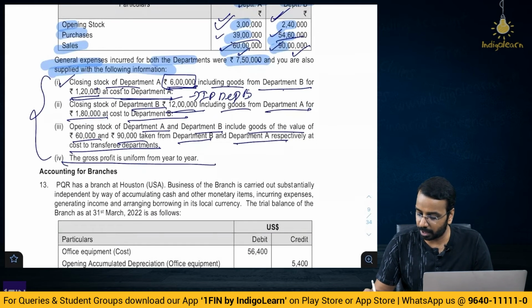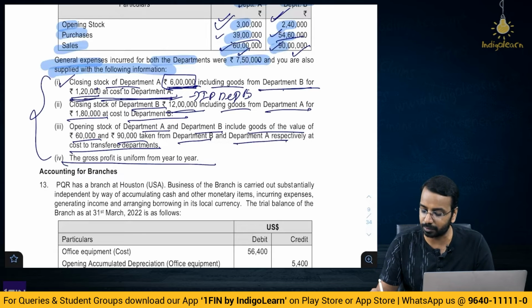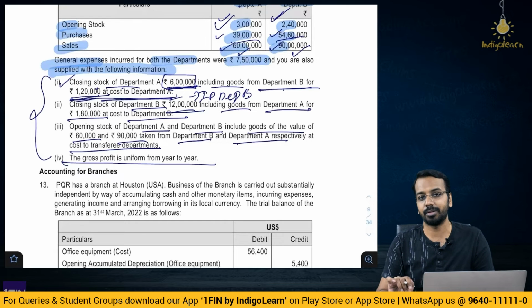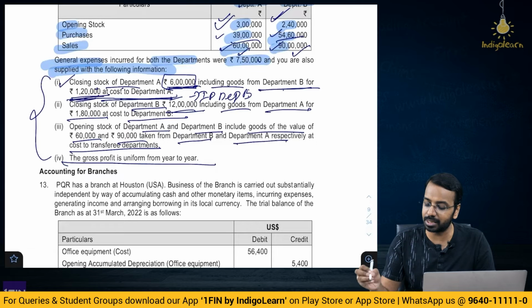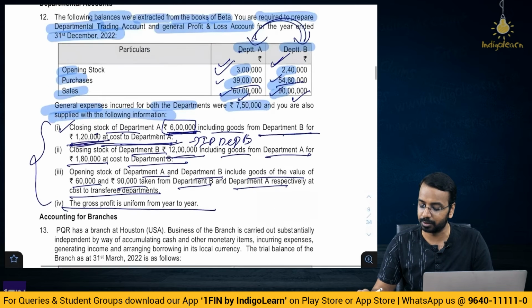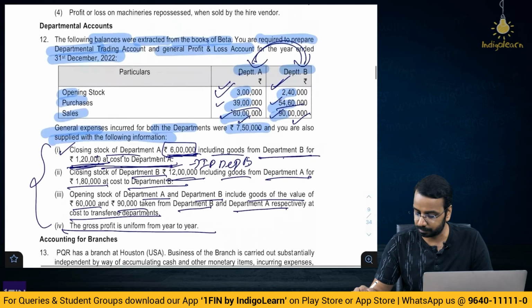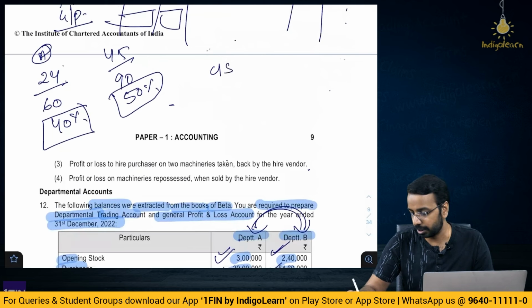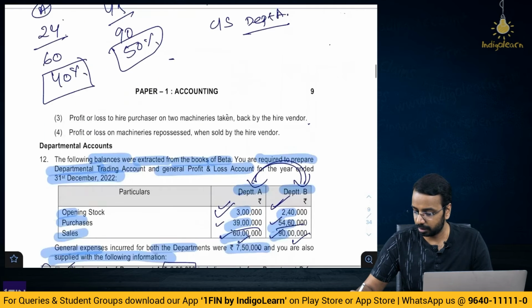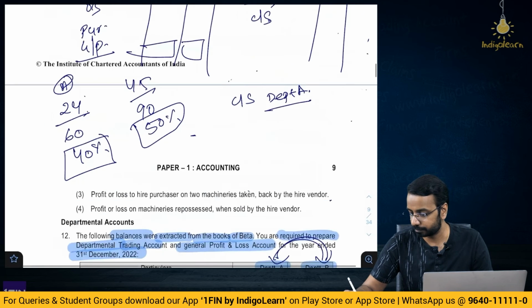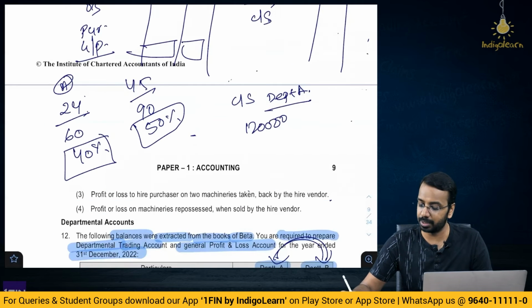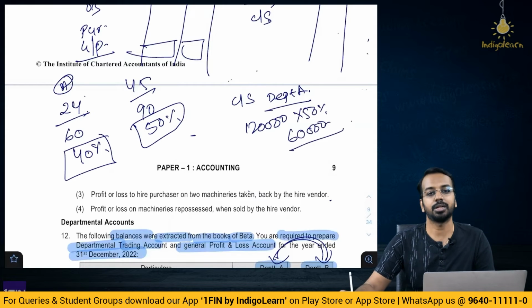Now, closing stock of department A 6 lakhs including goods from department B for 120 at cost to department A. Can I say this is 120 at selling price of department B? Yes. So if it is selling price for department B, what is the reserve? The reserve here will be on the closing stock in department A, 120 at selling price of B, so 50%, that is 60,000 is the closing reserve.